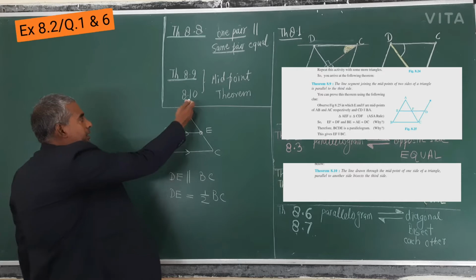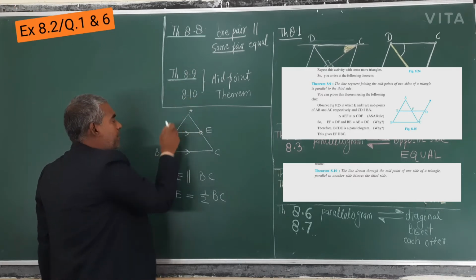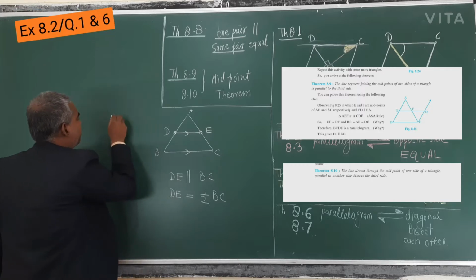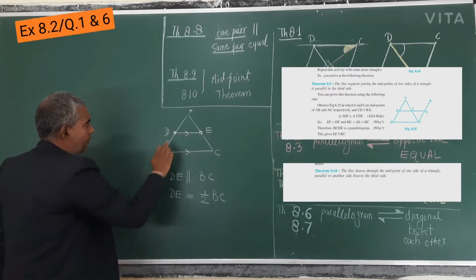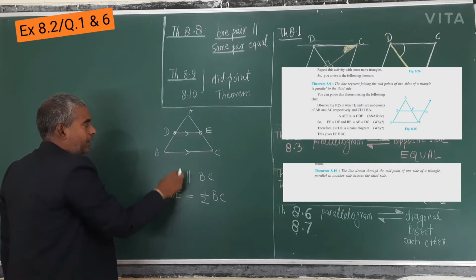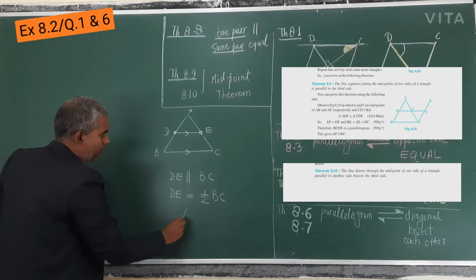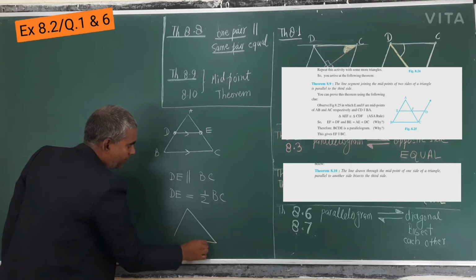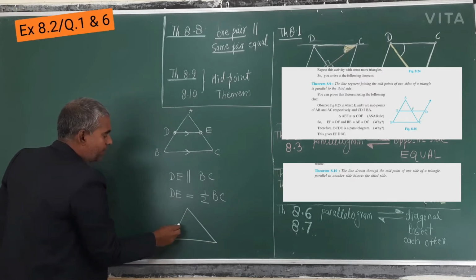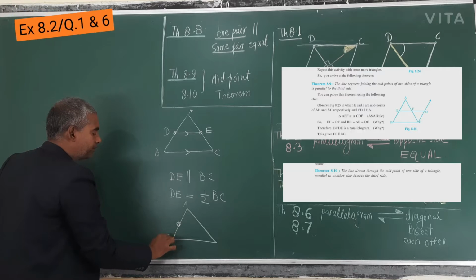And 8.10 is the inverse theorem. In 8.9 we have taken already 2 points, but in 8.10 we take only 1 point. So here 2 midpoints were given, and this was the line segment joining them. Okay, let me draw here only for your understanding. At a time, suppose I take only 1 point, and I know this is the midpoint of AB.